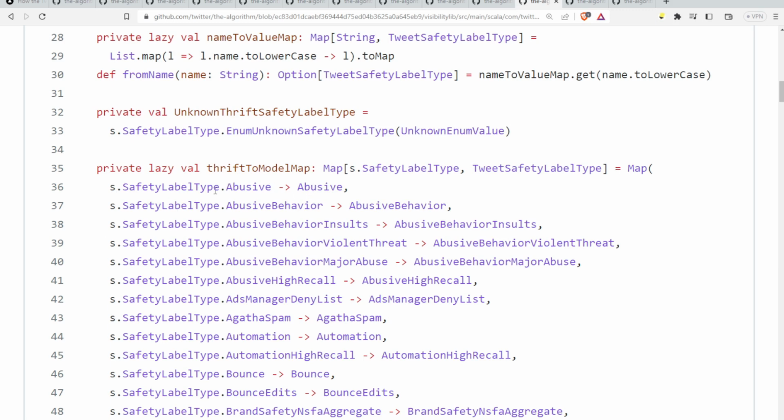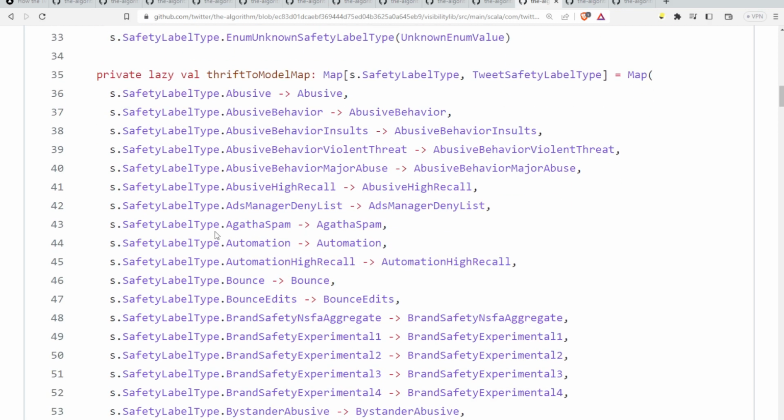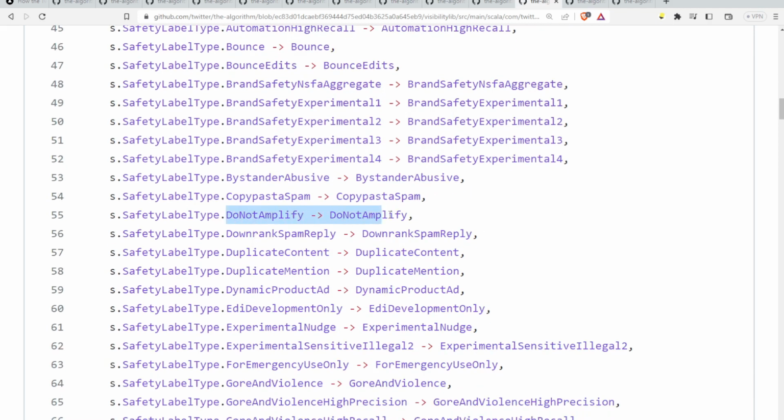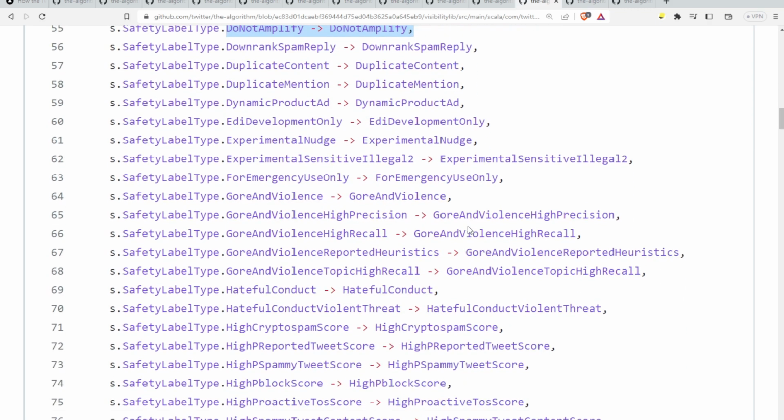So there's ones that make sense. Abusive. Well, maybe. It all depends on who determines any of these things. Agatha spam. What the heck does that mean? I don't know. Copy pasta spam. Do not amplify. I bet I am marked as that. Downrank spam reply. Gore and violence.